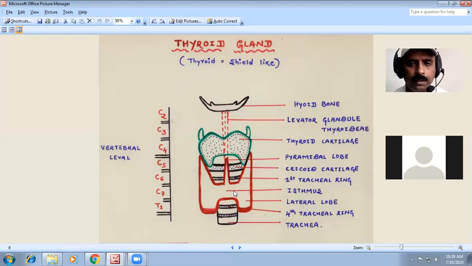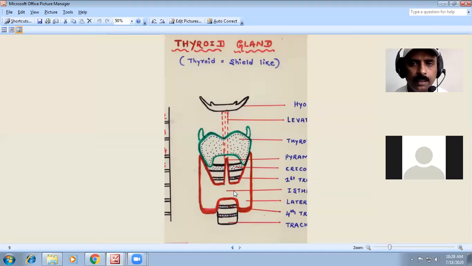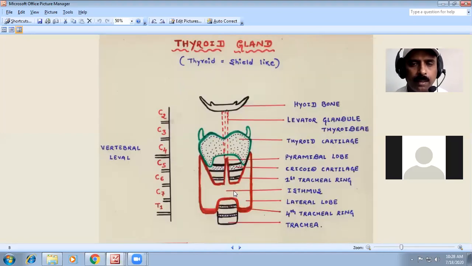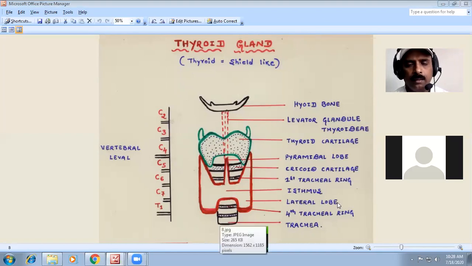It weighs 25 grams. Then you have to remember the structure of the thyroid, true capsule and false capsule, relating to the prostate. That is all I have covered. Next is the other part you should know, the relations. Afterwards you have to remember the structure of the thyroid gland: follicular and parafollicular cells, T3, T4, and TSH secretion.